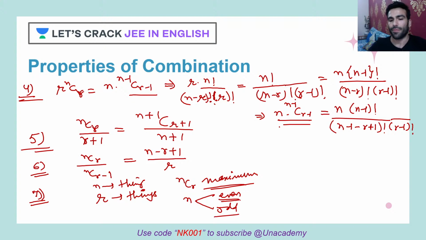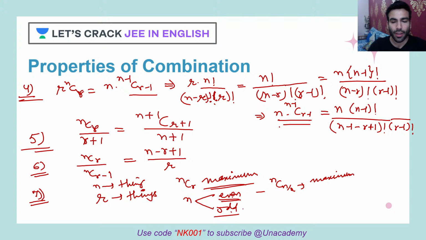If it is even, say n is equal to 10, then the middle one is 5. If you choose 5 things out of those 10 things, that 10C5 will give you the maximum value. So when n is even, n by 2 gives the maximum ways.